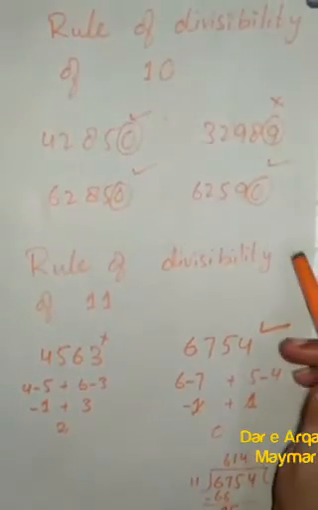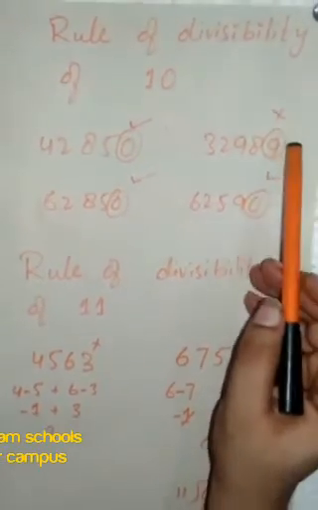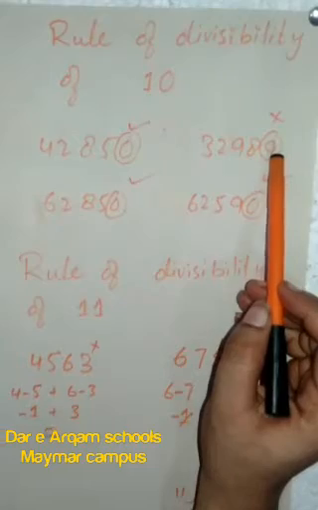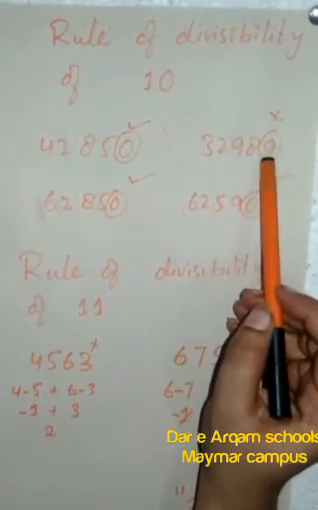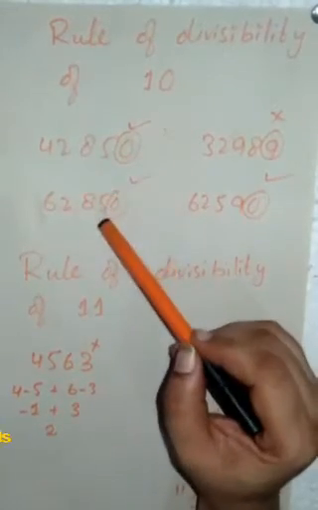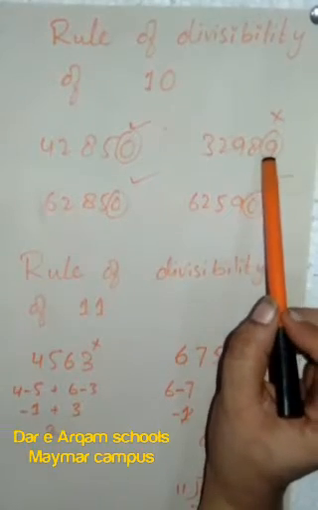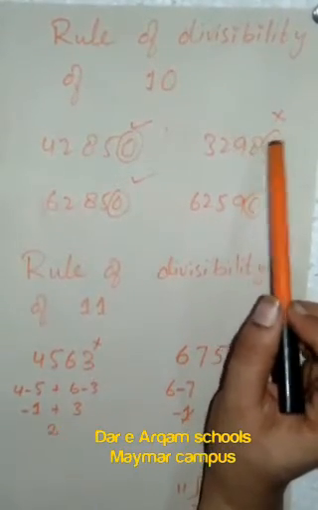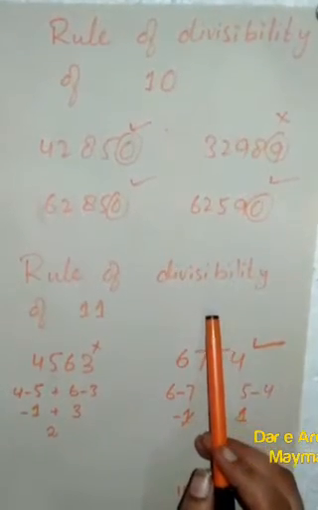Now we have the rule of divisibility of 10. This one is very easy. You will check only the last digit at the unit place value. If this digit is 0, then the whole number will be divisible by 10. Here we have 0, so this one will be divisible by 10. This one will also, and this one will also, and here we have 9, so this number will not be divisible by 10.